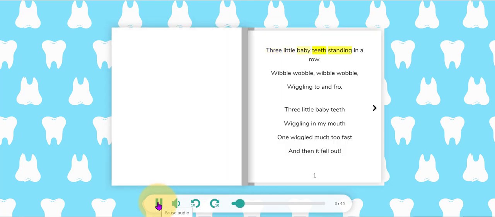3 little baby teeth, standing in a row, wibble wobble, wiggling to and fro.